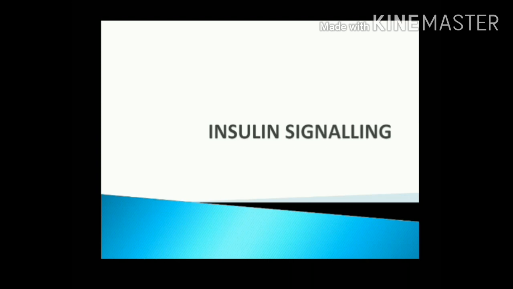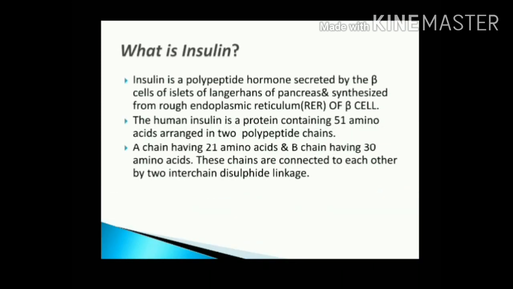Today I am going to discuss insulin signaling. What is insulin? Insulin is a polypeptide hormone secreted by beta cells of the islets of Langerhans of the pancreas. From where is it synthesized? It is synthesized in the rough endoplasmic reticulum of the beta cell.